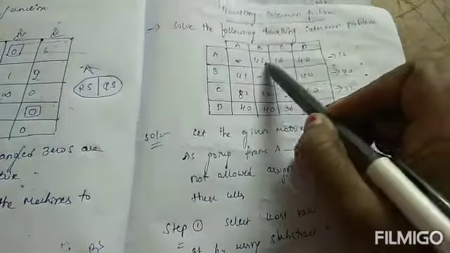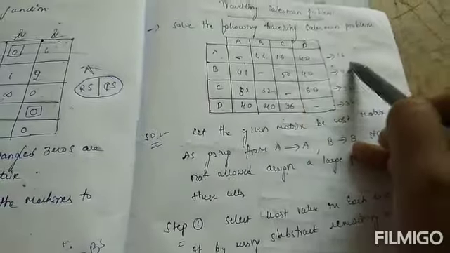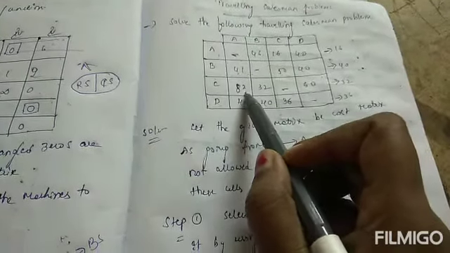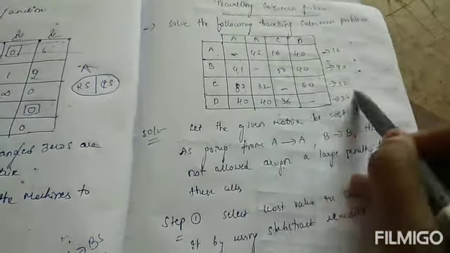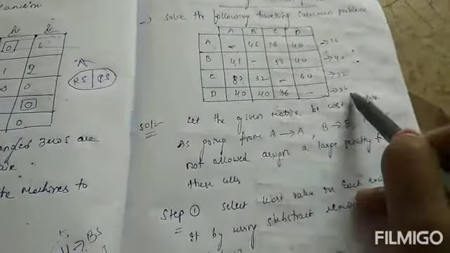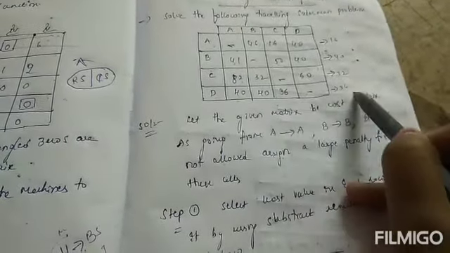That is, 46 minus 16, 16 minus 16, 40 minus 16. The same thing, 41 minus 40, 50 minus 40, 40 minus 40. Here also we do the same thing. 82 minus 32, 32 minus 32, 60 minus 32. And next 42 minus 36, 40 minus 36, 36 minus 36. And dash minus 36 is nothing but infinity. Where we have the dashes, I will make it infinity.